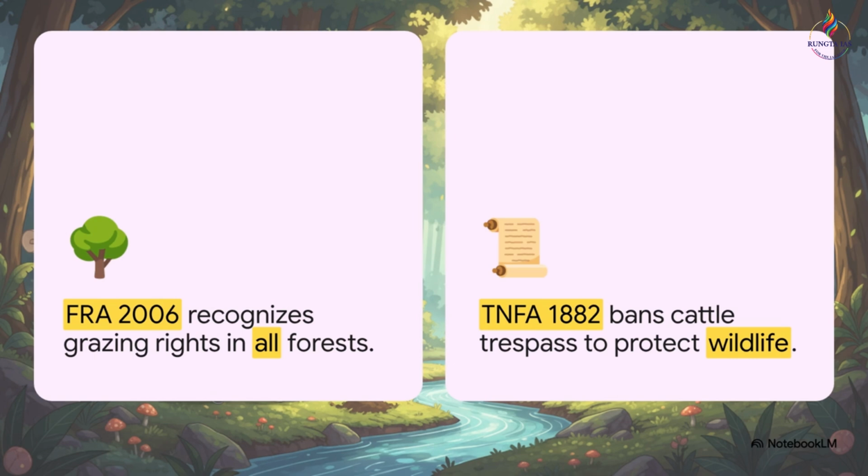A lot of this friction boils down to a classic central versus state legislation battle. Take grazing rights, for example. The Central FRA actively recognizes grazing rights across all forests, yes, even tiger reserves and national parks. But recently, the Madras High Court upheld a grazing ban based entirely on a colonial-era state law, the Tamil Nadu Forest Act of 1882. They basically ignored the overriding central legislation.